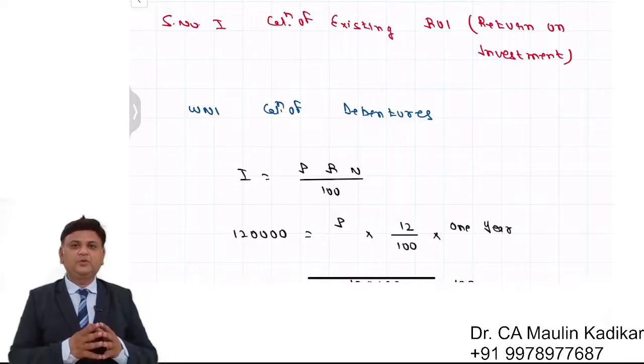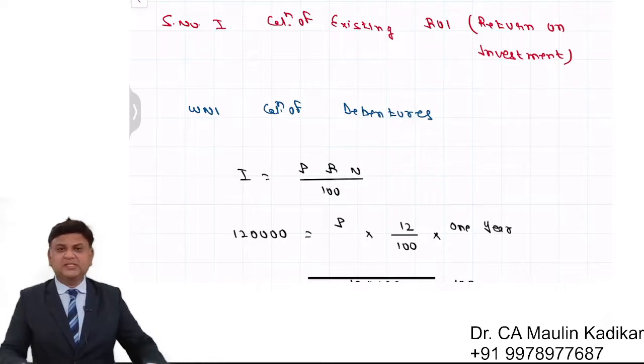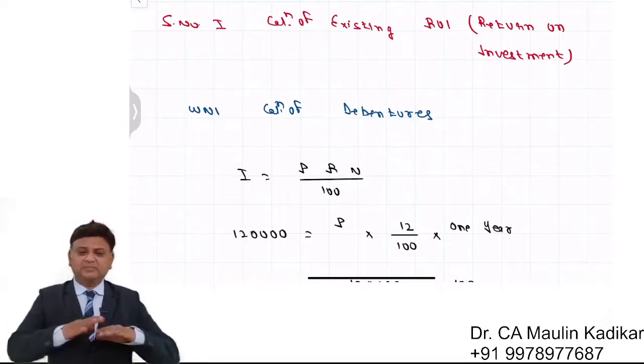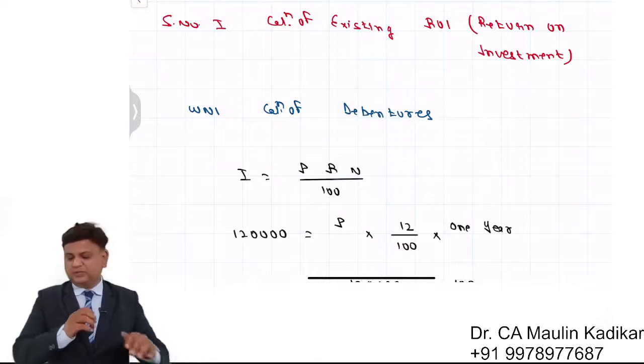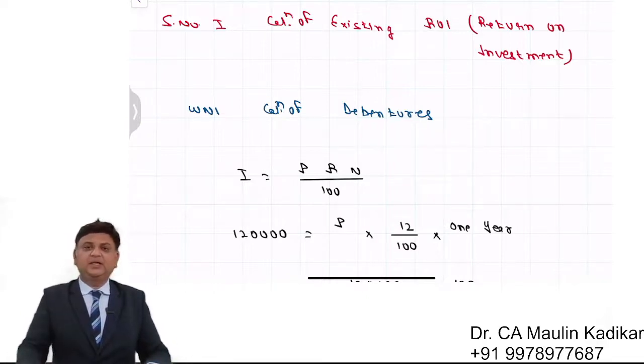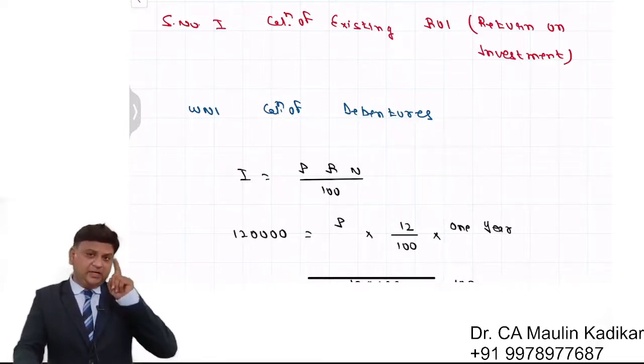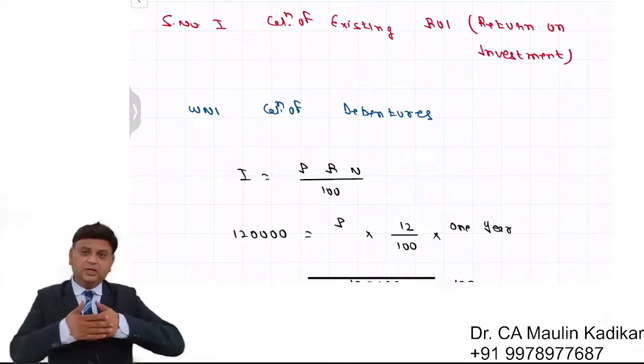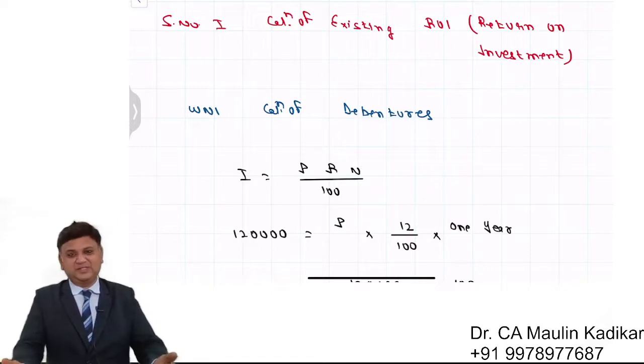First of all, we compute the existing capital employed. The reason is that the question clearly says the company is anticipating that the rate at which it is earning right now is the rate at which it will be able to earn once it is expanding the business.